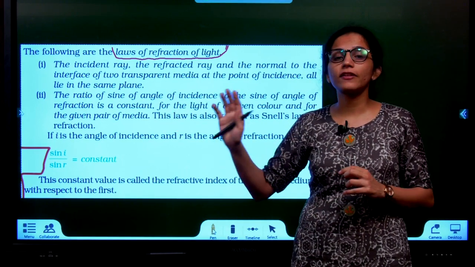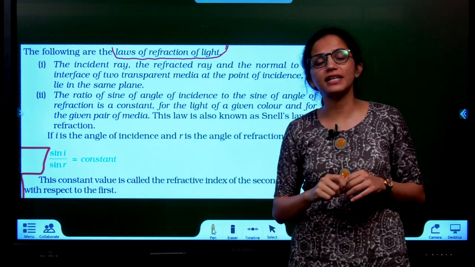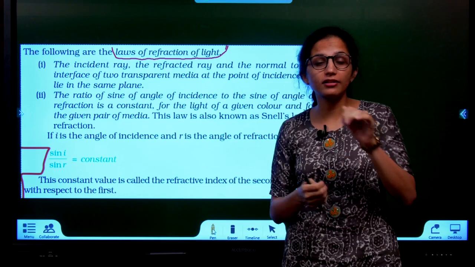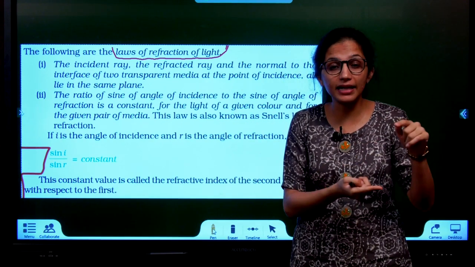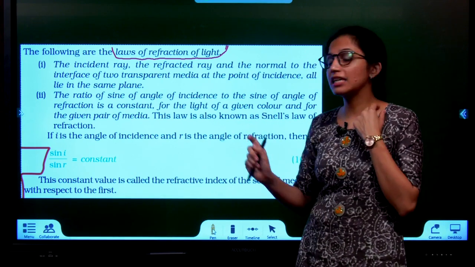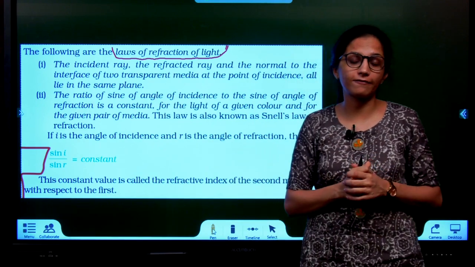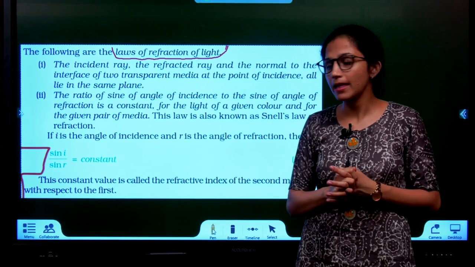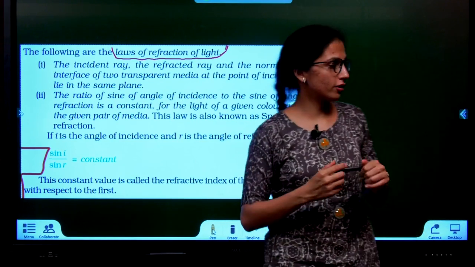The ratio of the sine of the angle of incidence to the sine of the angle of refraction, I'll explain. But why is this for a given pair of media? A given pair of media means air-glass, different bending. Air-water, different bending. Water-glass, different bending. So the pair of media through which light is going matters. That's why, for a given pair of media, this second law is also called Snell's law of refraction. Suppose I say state Snell's law, you're supposed to write only the second law. So now, let me explain this second law in a little more detail.